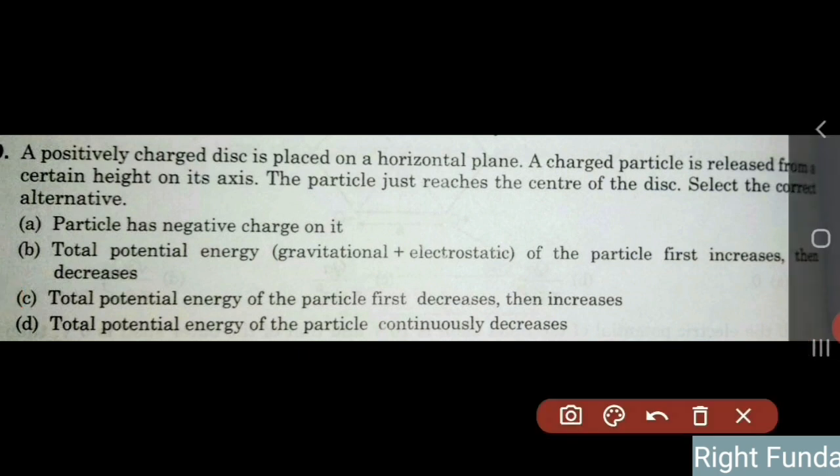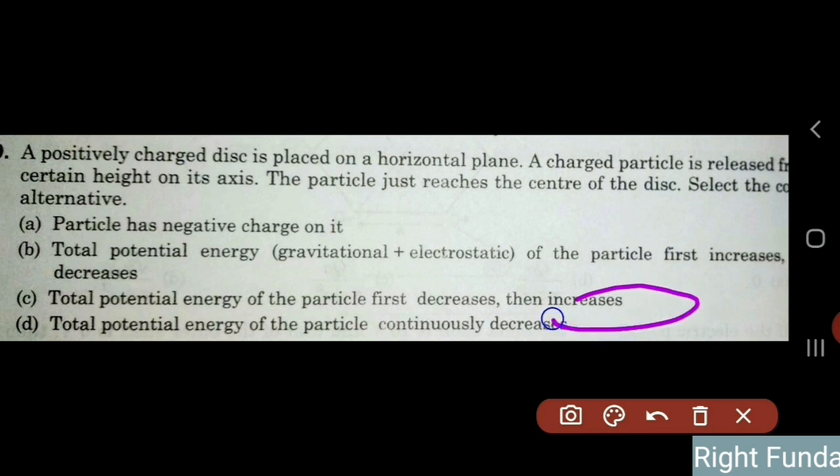There is a disk like this, and above the disk, at some height, we put another charged particle. When we release it, it is just able to reach the disk. So what should happen if this particle had a negative charge?